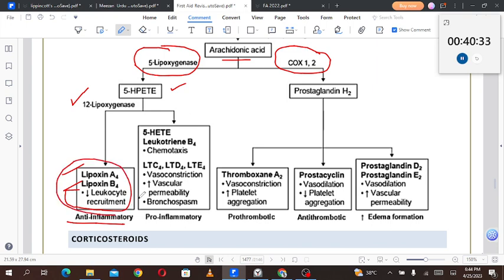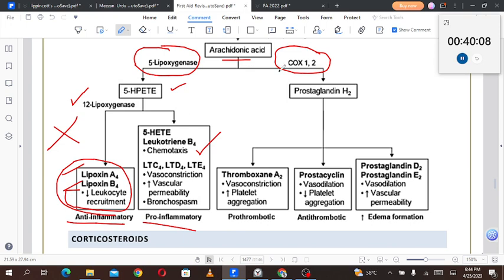Both of them will decrease the leukocyte recruitment, and they are anti-inflammatory components of the LOX pathway. These are lipoxins. Lipoxins have an X, so they will decrease the inflammation. Then 5-HETE and leukotriene B4 favor the chemotaxis, that is pro-inflammatory. Then LTC4, D4 and E4 cause vasoconstriction, increased vascular permeability, bronchospasm, that is also pro-inflammatory.